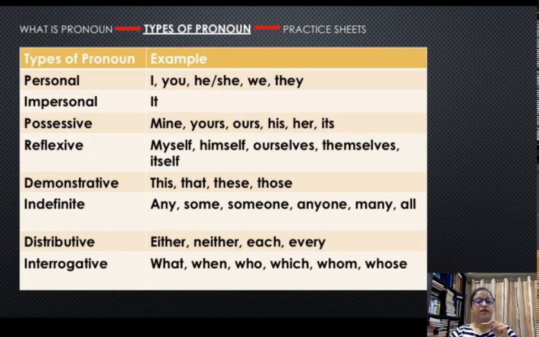Now, indefinite pronouns are non-specific. They do not point to or refer to a specific person. They just talk about people in general. Anybody, somebody, someone, anyone, many, all. All are supposed to pay the fine. Many people are coming for the gathering. Anyone can participate. So these are the terms that you use for nobody in specific, but for anybody in general.